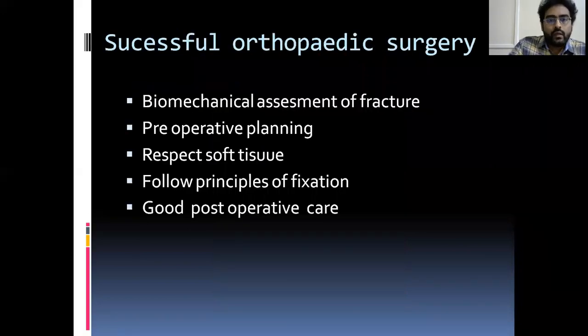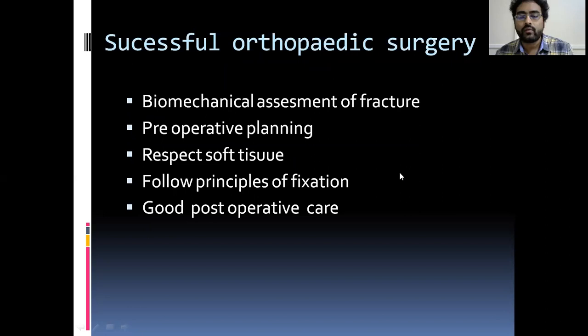So for a successful orthopedic surgery, you have to follow these principles. Biomechanical assessment of the fracture: how the fracture has occurred, and what mechanics are involved in it. You should have thorough preoperative planning. And you should respect the soft tissues. You should not dissect the soft tissues as you like. You should always respect the blood supply and soft tissues of the fracture. Follow the principles of fixation. You should have proper knowledge of fixation, and good post-operative care is also needed.